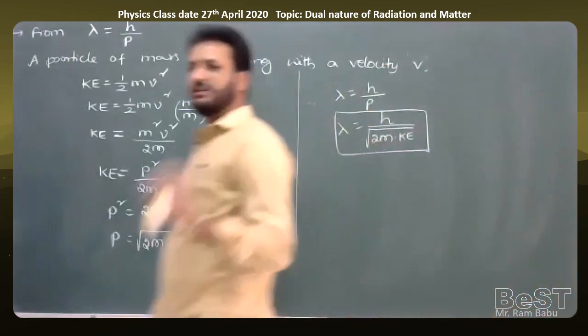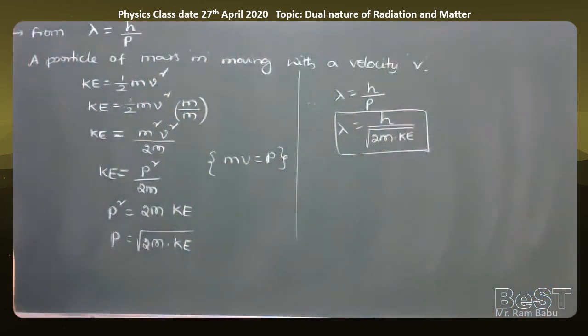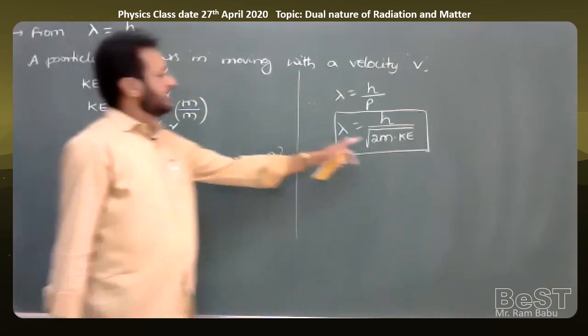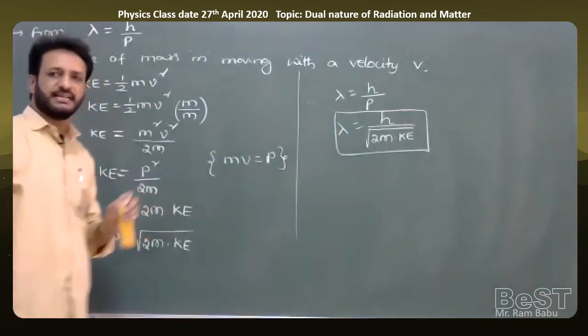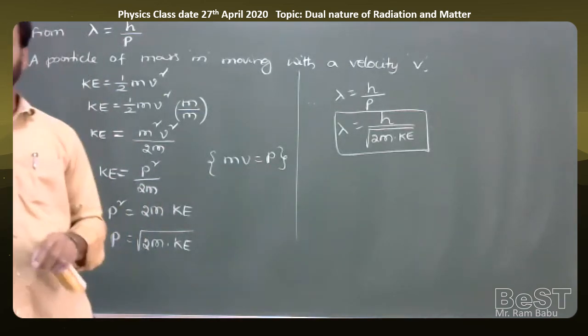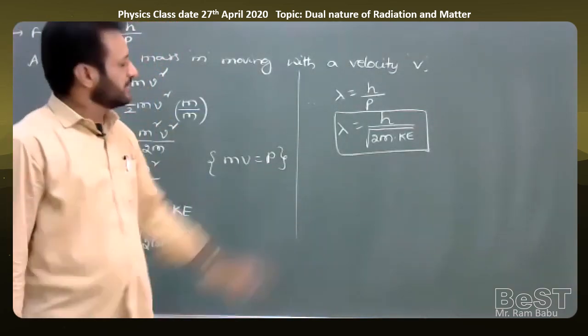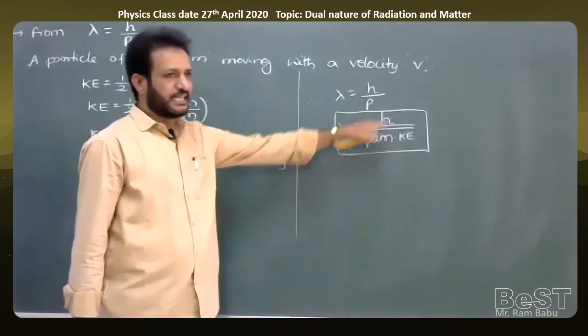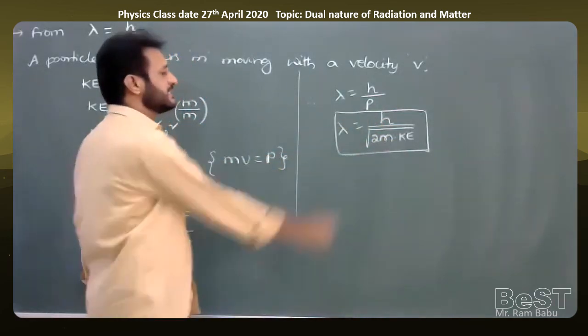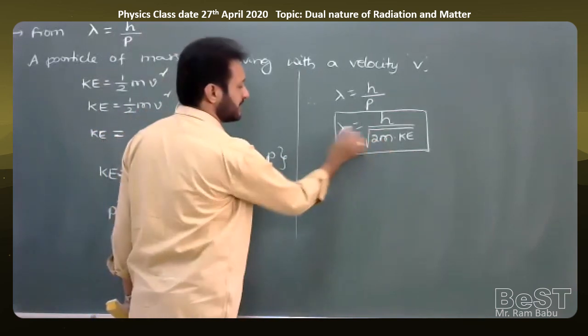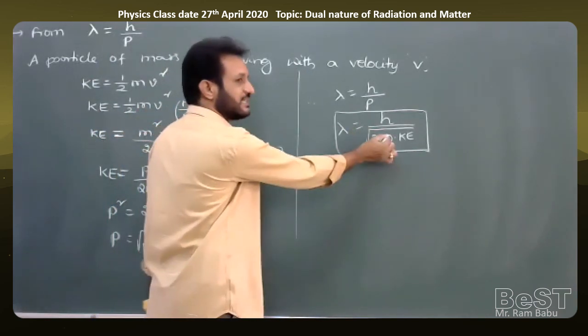So the de Broglie wavelength of a particle of mass m having a kinetic energy KE, we can write lambda is equal to h by square root of 2m into KE, where m is the mass of the particle, KE is the kinetic energy of the particle, and h is Planck's constant. But in this formula, how does lambda depend upon m? Inversely proportional to root m.